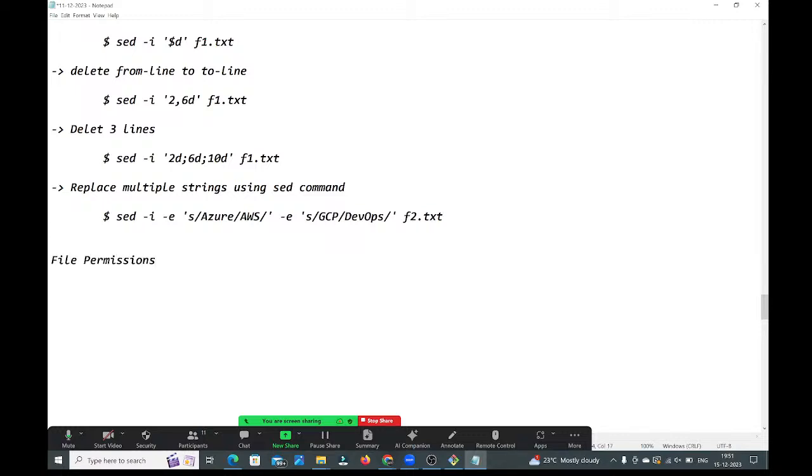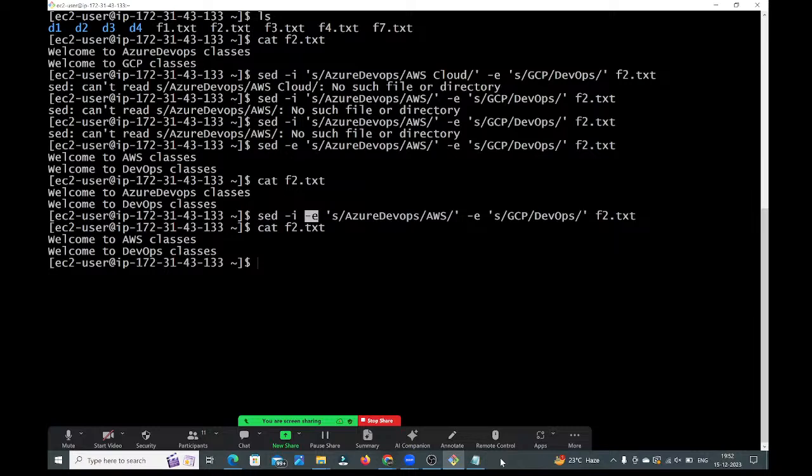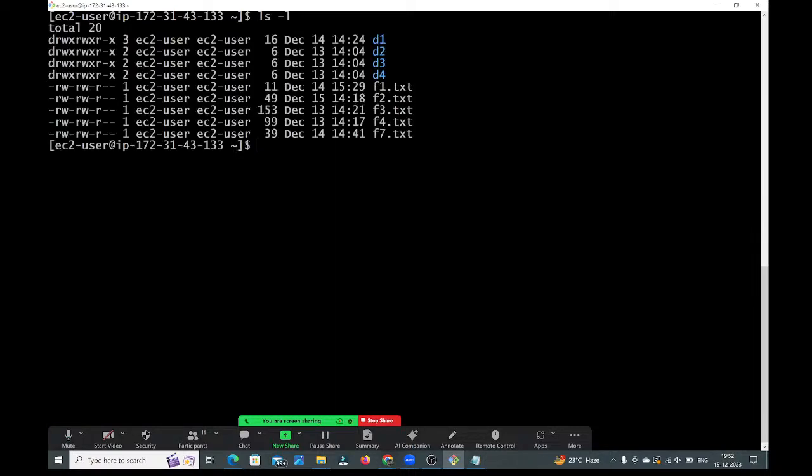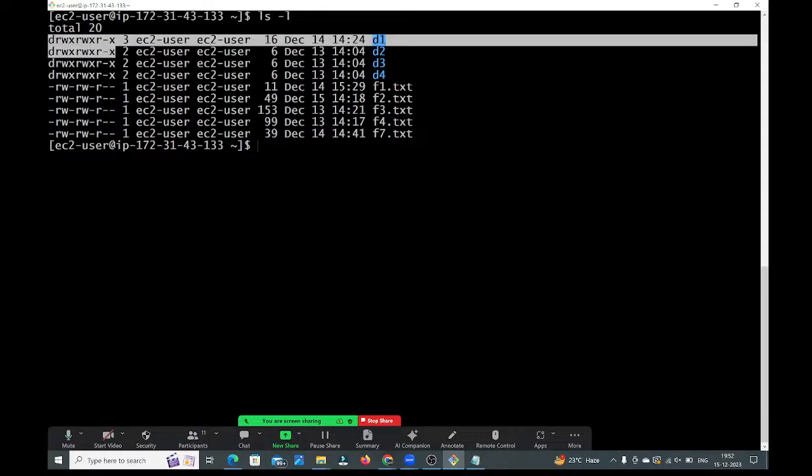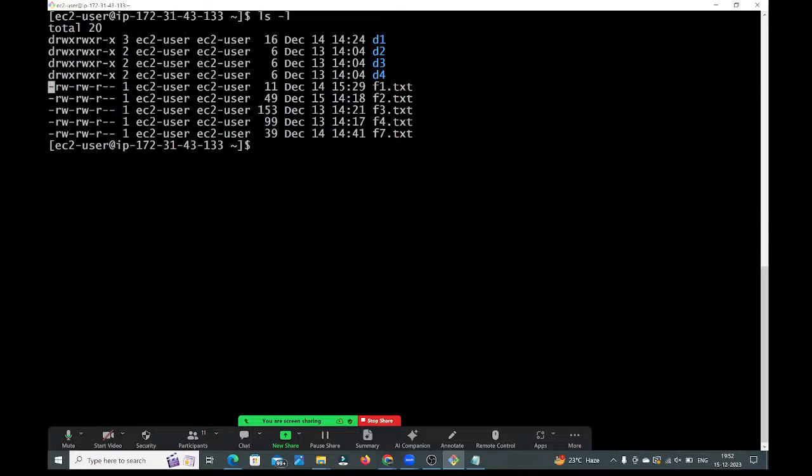File permissions, guys. Okay, so now ls -l. See, guys, here you can see the permissions. Here the first character will talk about the type of the file. If the first character is d, then that is a directory file. If the first character is a hyphen, then that is a normal text file.